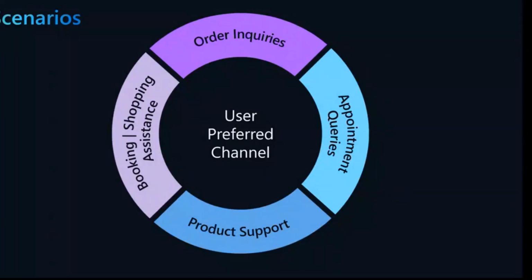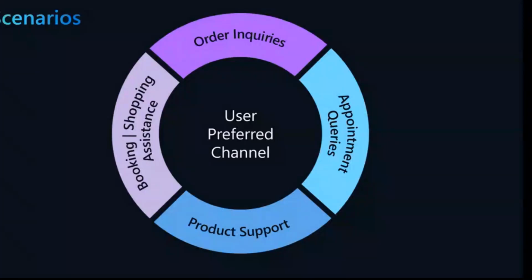When would I get my package? And another is appointment queries. Usually we have to call a reception or a front desk to manage our appointments. How cool would it be if we could do that through channels that we prefer using, like SMS or WhatsApp, and an AI bot could help us reschedule an appointment, get a new appointment, or cancel an appointment?